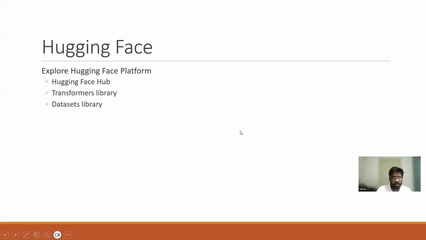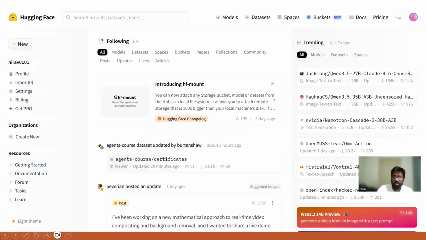Hugging Face, as I told you, you need to go and explore it. There are different datasets available, the Transformers library is available, and the Hugging Face Hub is there. This is how Hugging Face looks. You can have different models, you can have different datasets. So you need to log in and explore it, right?